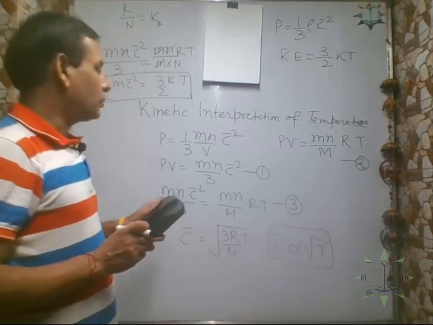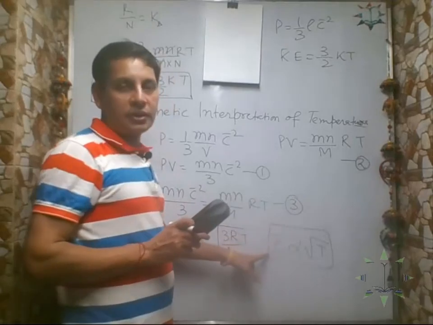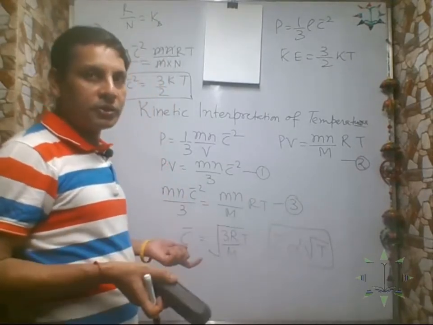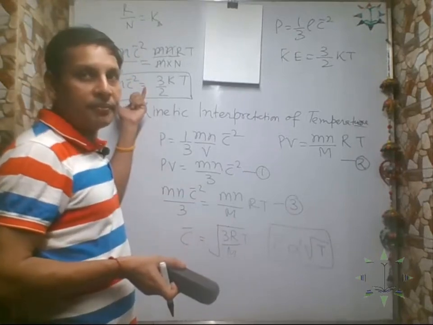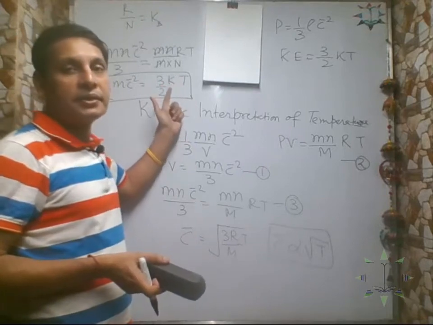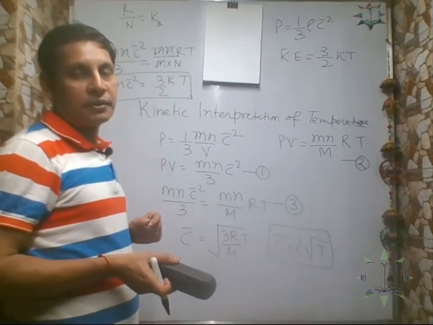If T is increasing, the velocity increases. When T becomes 0, the velocity becomes 0. If the velocity is 0, then the kinetic energy vanishes. Hence, we cannot imagine even a temperature less than minus 273.